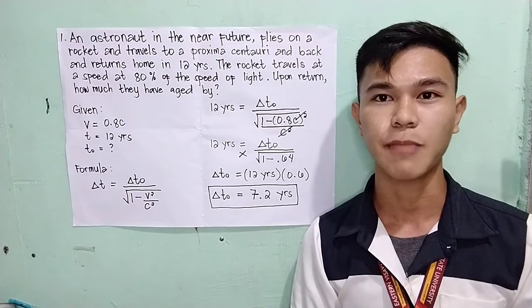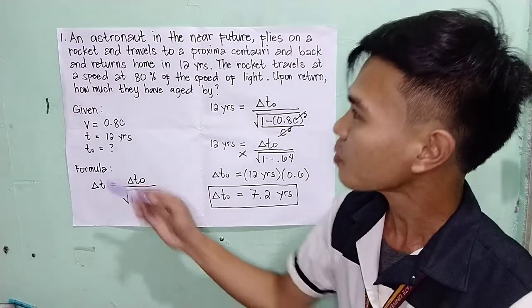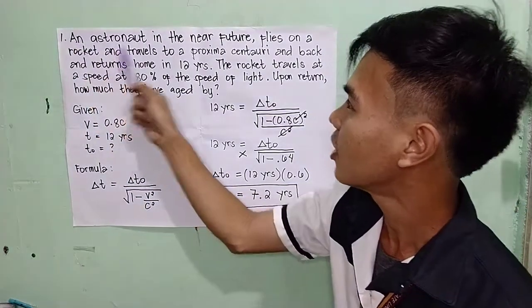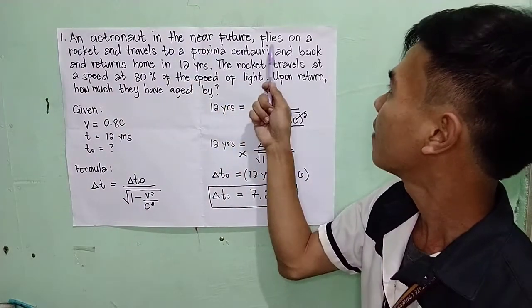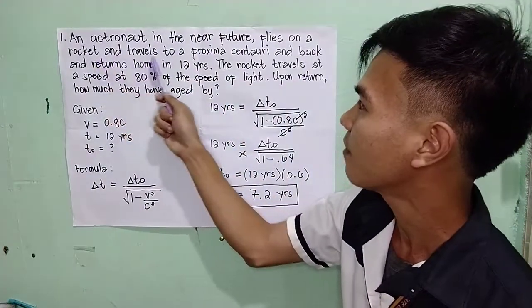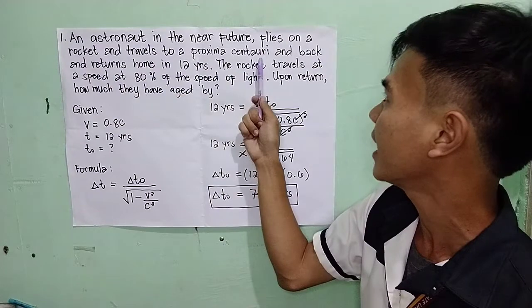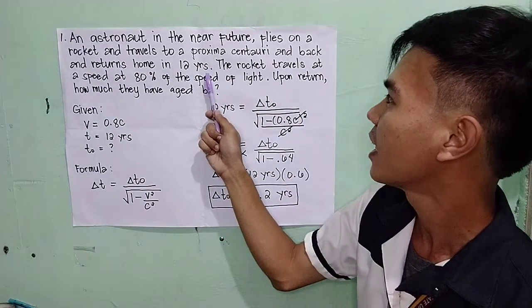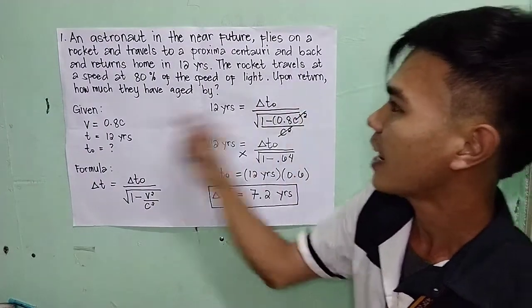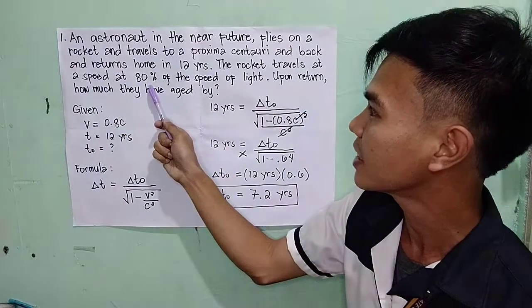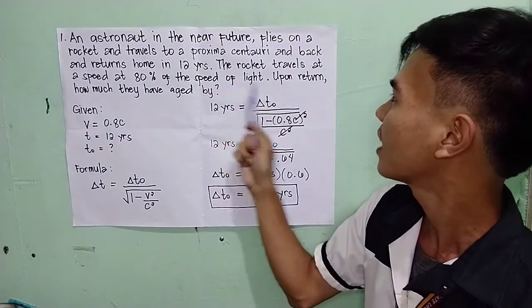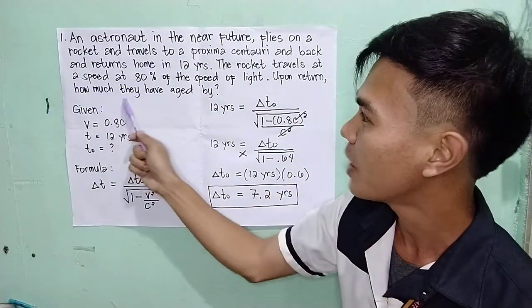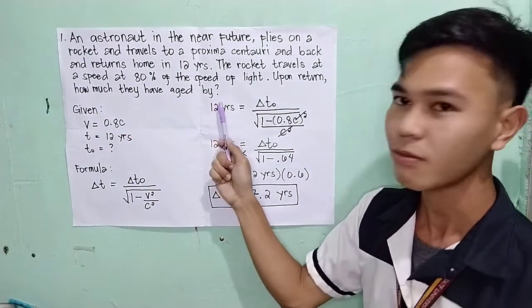So here is my problem number 1. An astronaut in the near future flies on a rocket and travels to Proxima Centauri and back and returns home in 12 years. The rocket travels at a speed of 80% of the speed of light. Upon return, how much have they aged by?